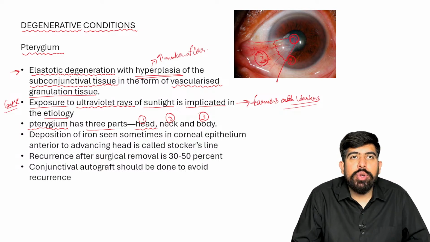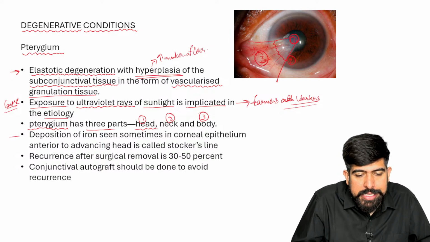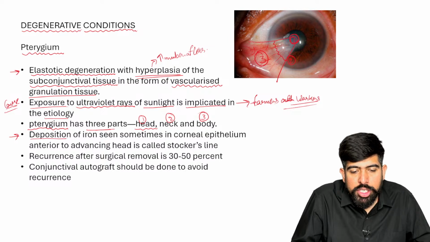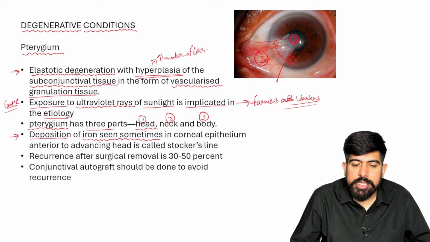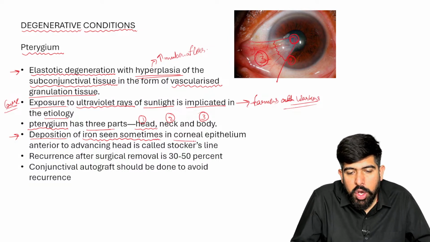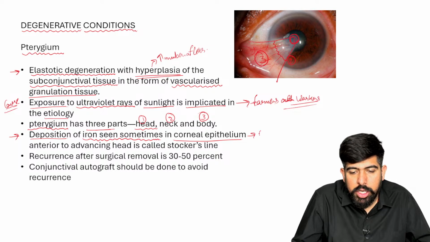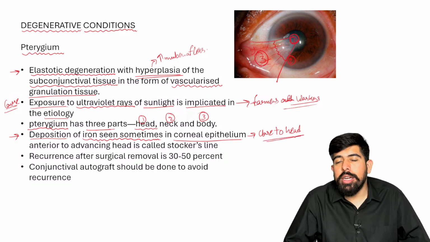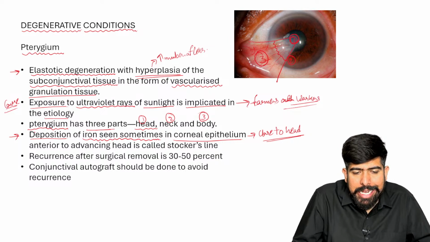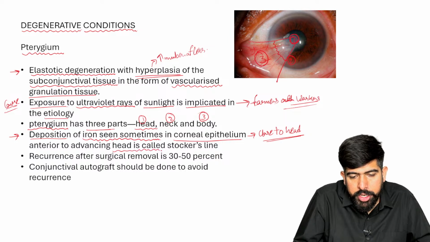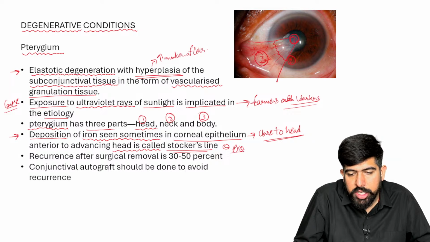Now, why do we have to talk about this? Because sometimes there is a deposition of iron that can be seen. And where will it be seen? Of course, it will be seen on the corneal epithelium, close to the head of the pterygium, anterior to the advancing head, right? It is called Stocker's line. This is a PYQ. So what is Stocker's line?